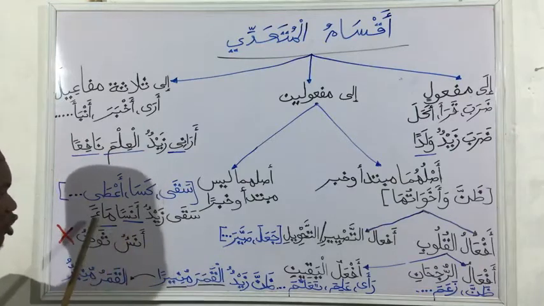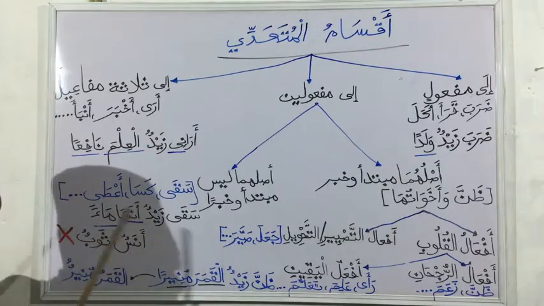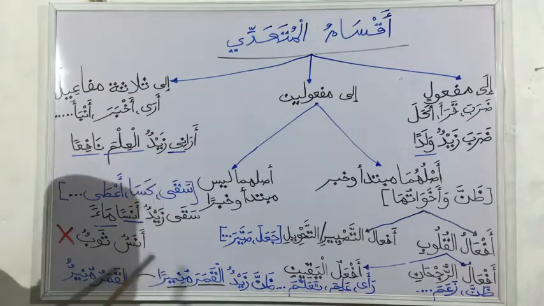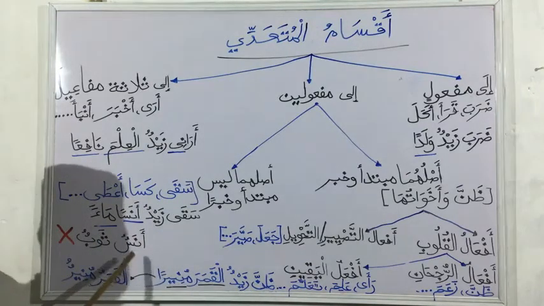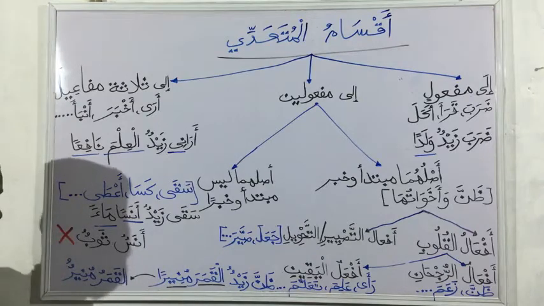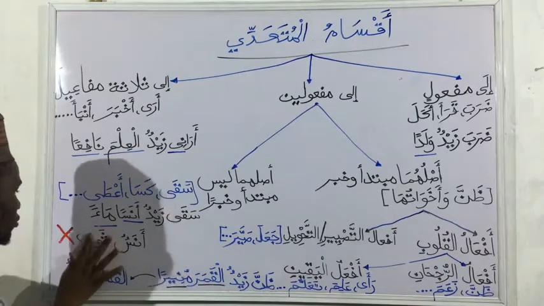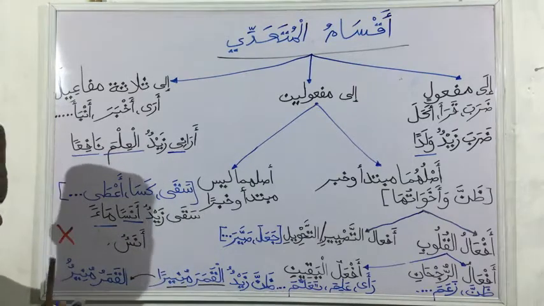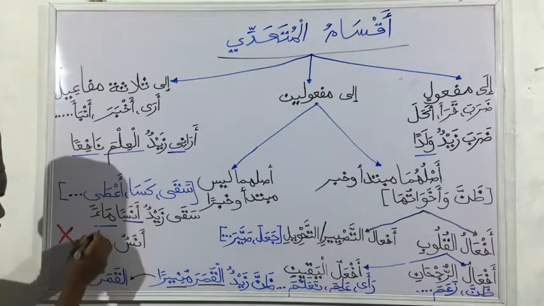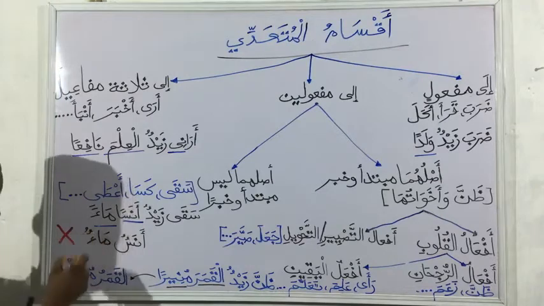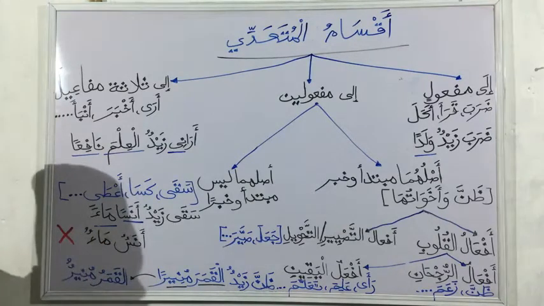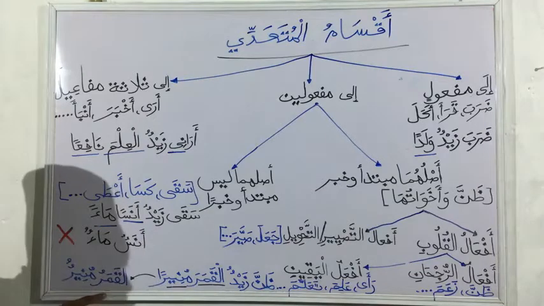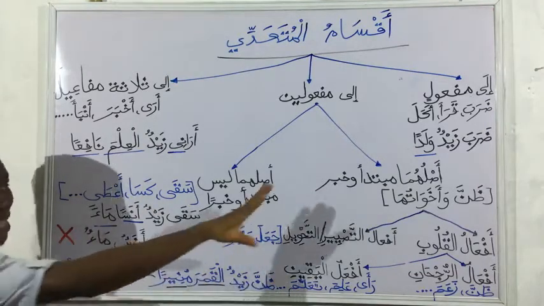Before the advent of the verb, they were not mubtada and khabar. So you cannot say Anasun ma'un, Anas is water. It is wrong. So this was not mubtada and khabar, unlike the previous one, where they were mubtada and khabar before the advent. That is zanna wa akhawatuha.